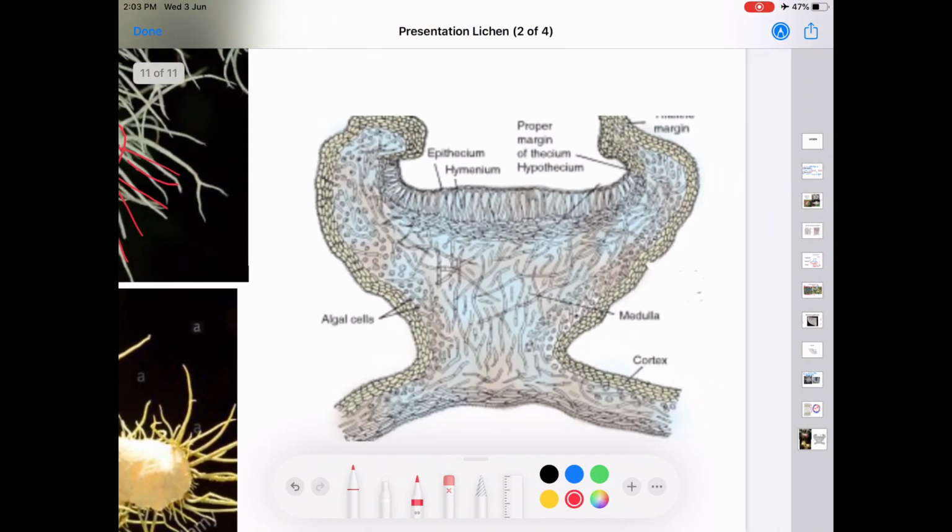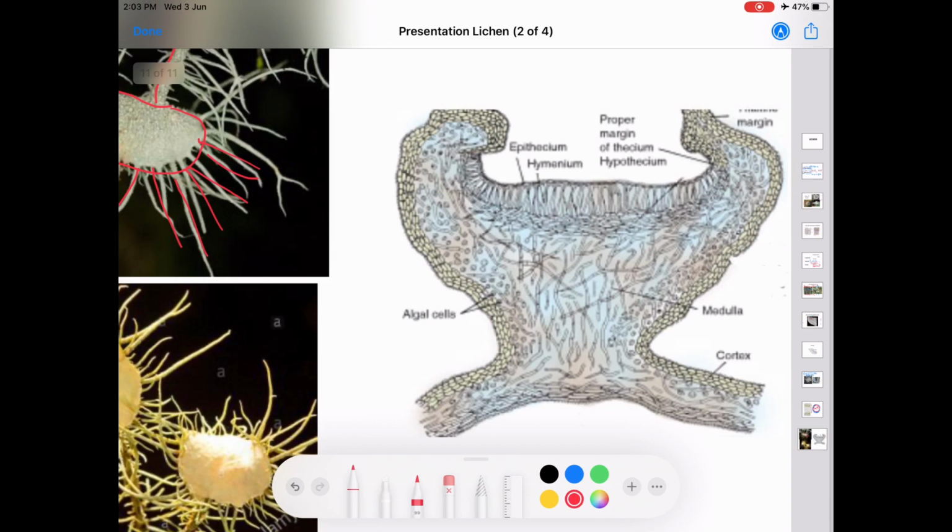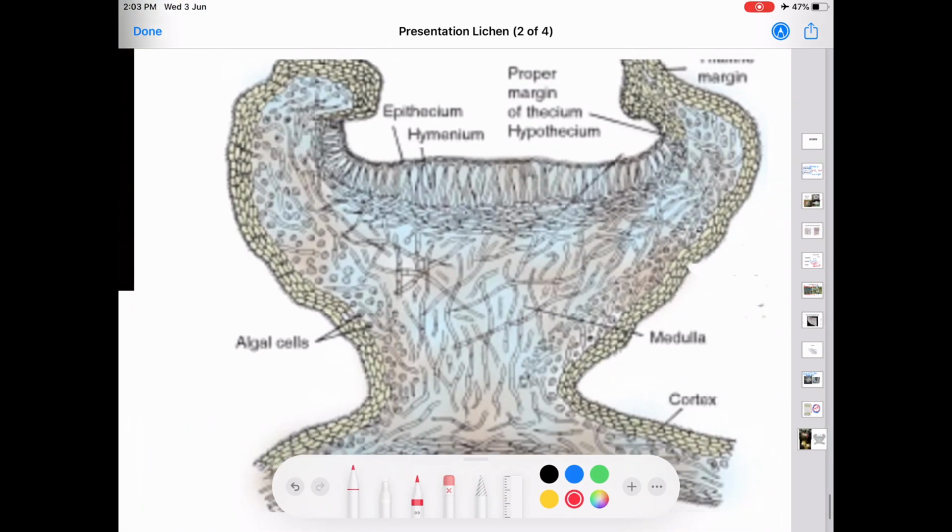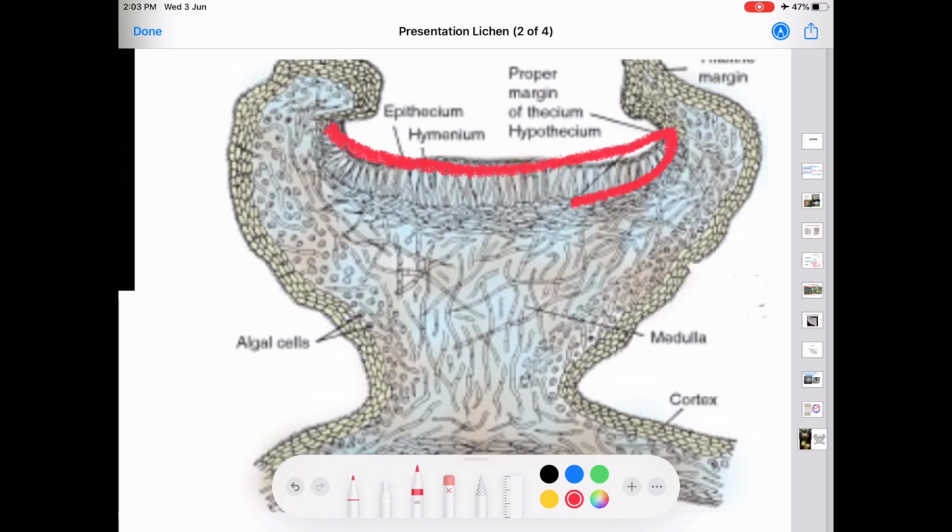If you look into the structure of the apothecium, it carries hymenium. See, this region, this is the hymenium. Hymenium includes the asci and paraphyses. Numerous asci carry the ascospores, and in between the asci you can see the paraphyses.